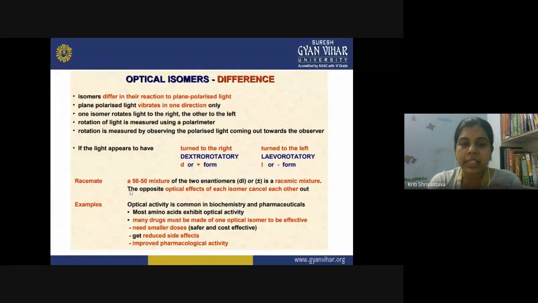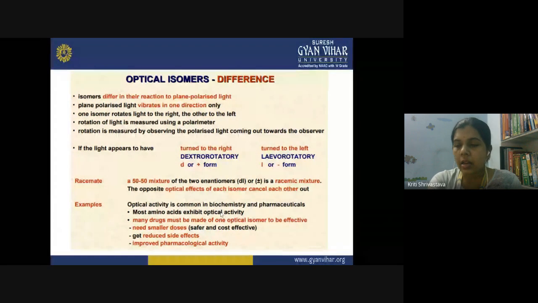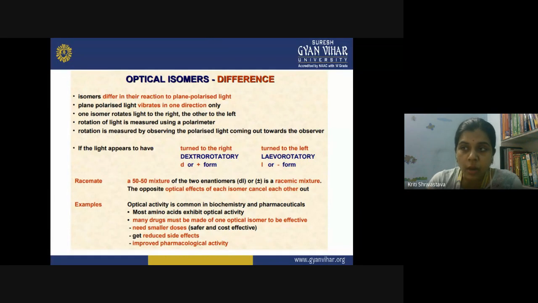So let us see the examples. Optical activity is very common in biochemistry and pharmaceuticals. If you remember, in the first lecture of this unit, I showed you the drug molecules, how selective they are for their receptor, and how the stereochemistry of a drug molecule is very important. The D form of a drug is biologically active, and the L form of the similar drug is biologically inactive. So stereochemistry matters a lot in biochemistry, that is the chemistry of molecules in biological systems, and also in pharmaceuticals when we are talking about drugs.